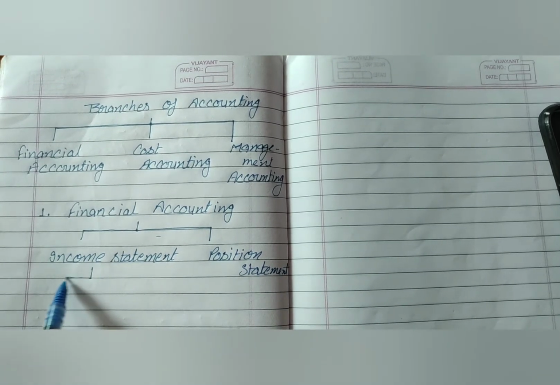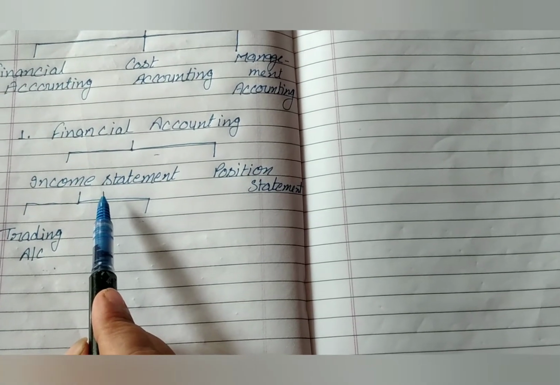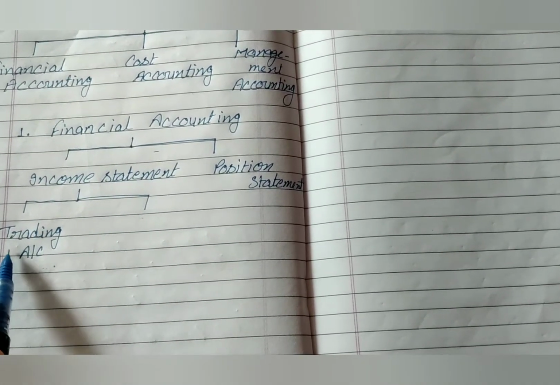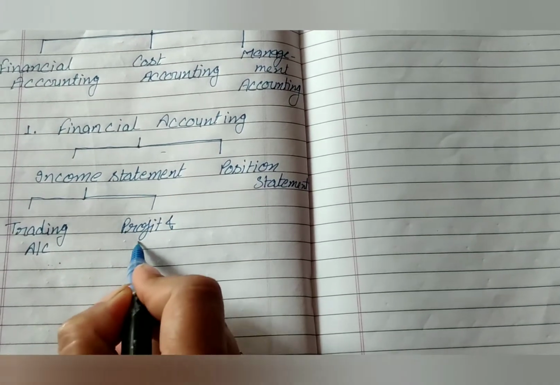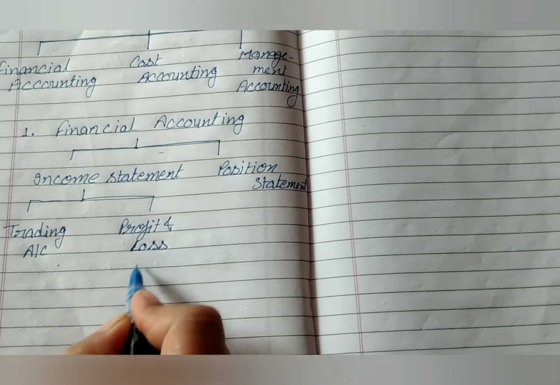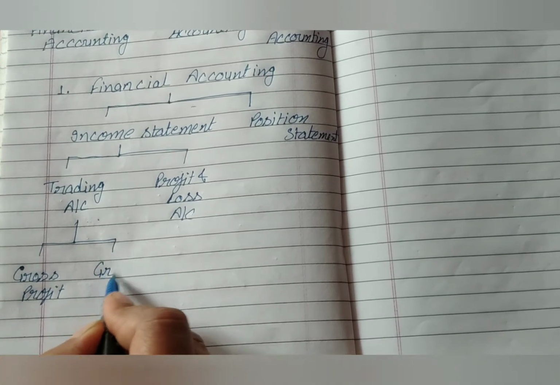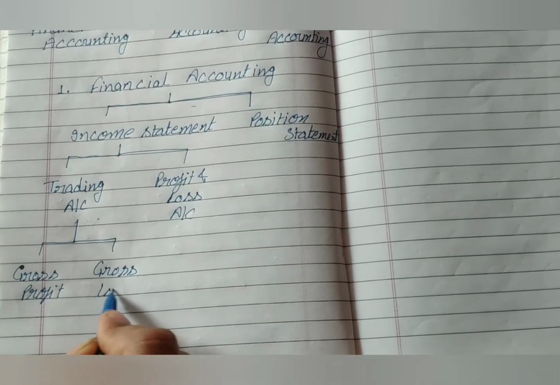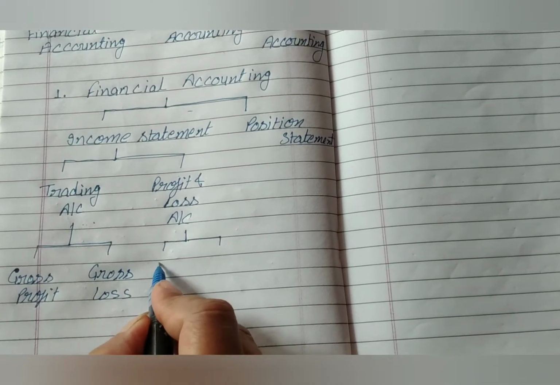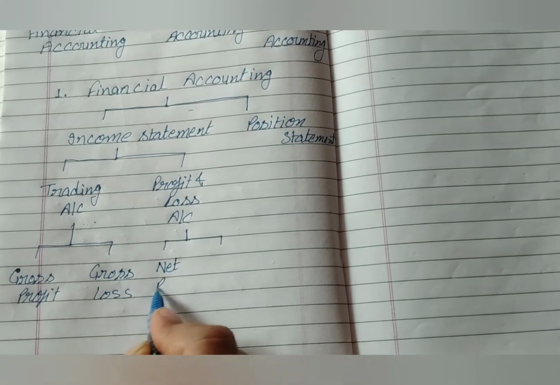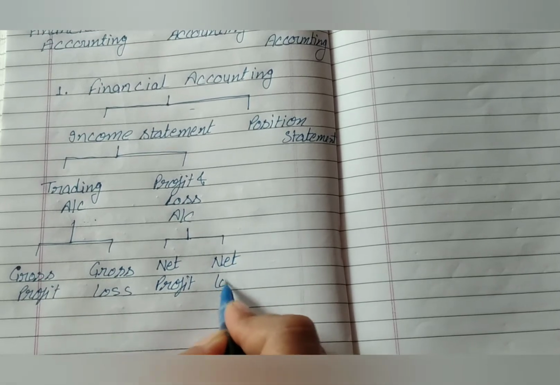So, the income statement determines profit earned or loss incurred during an accounting period by preparing trading account and profit and loss account. By the help of trading account, we calculate the assumed profit or assumed loss, that is gross profit or gross loss. And by preparing profit and loss account, we calculate actual profit or actual loss, that is net profit or net loss of a business.